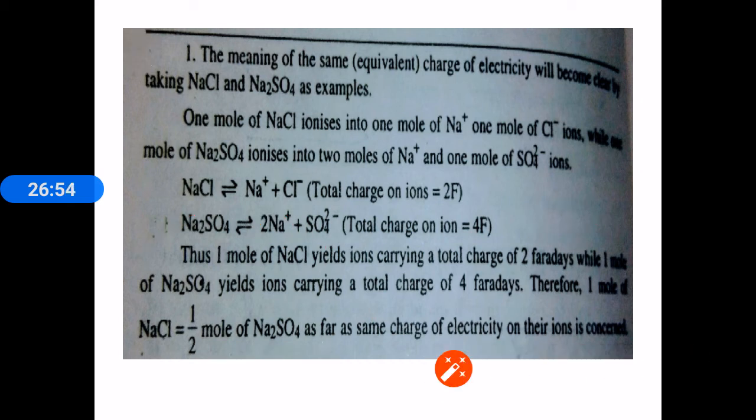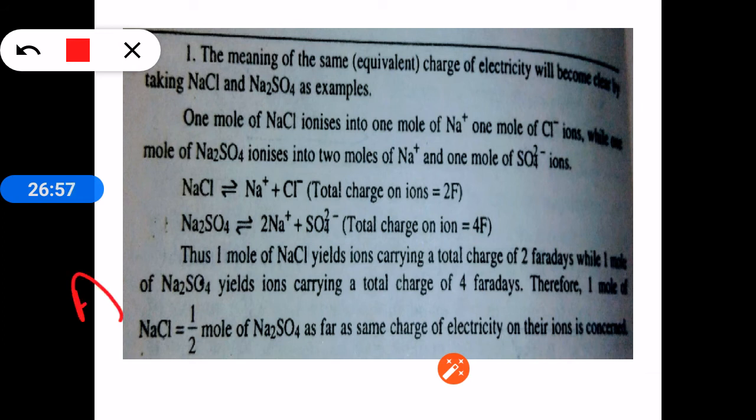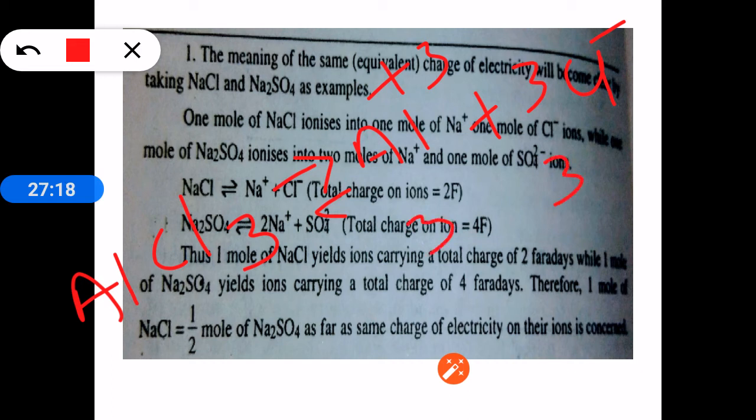Similarly, if we take AlCl3, aluminum chloride, this undergoes ionization to give Al3+ plus 3 Cl-. If we take 1 mole of AlCl3, it will give 3 charges here plus 3 charges here, total 6 Faraday of current. 6 Faraday of charges are produced from AlCl3.